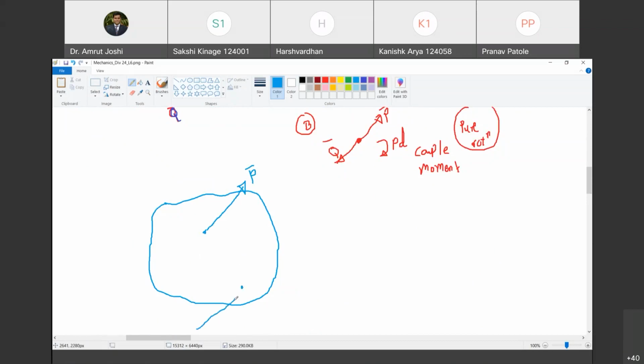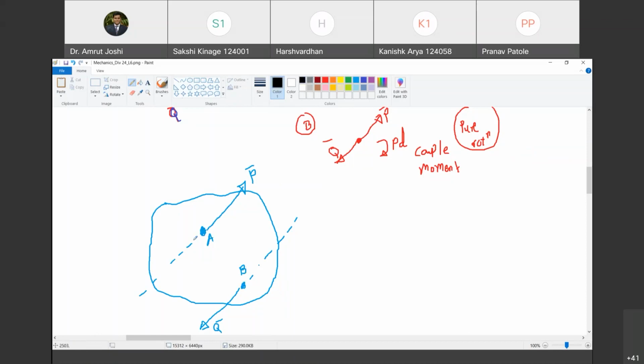Yes. Okay, great. So this is P bar and this is Q bar. Their lines of action are parallel. This is point A. This is point B. Happy? Yes, sir.